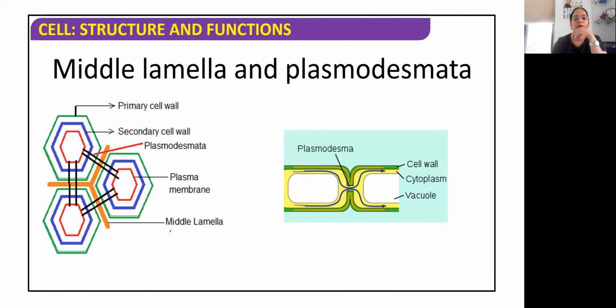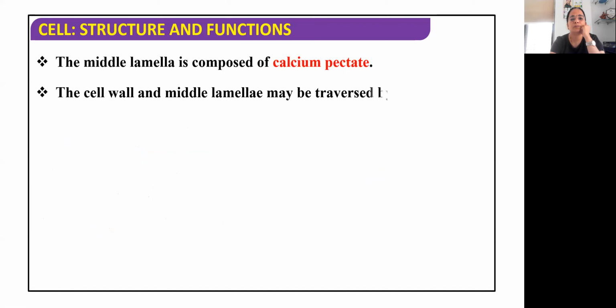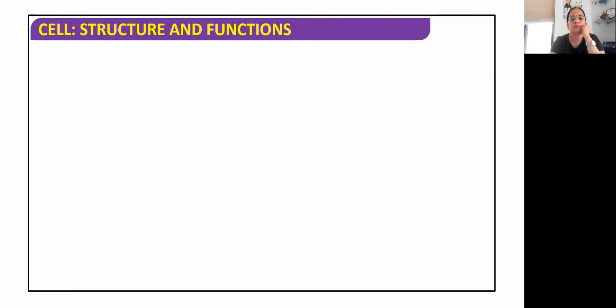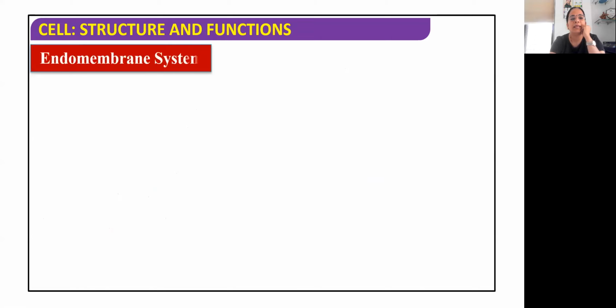Here you can see primary cell wall, secondary cell wall, and plasmodesmata, that is the cytoplasmic connection between the two cells. Here you can see the cytoplasmic connection between the two cells. This particular region is called plasmodesmata. Understood? Yes, ma'am. Okay, so plasmodesmata connects the cytoplasm to the cytoplasm of the neighboring cell. Is that clear to you?